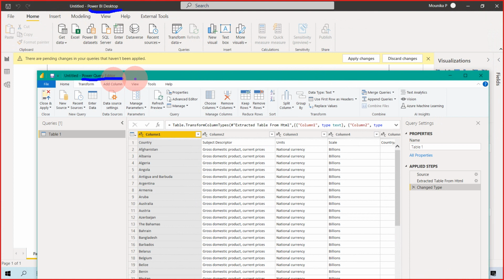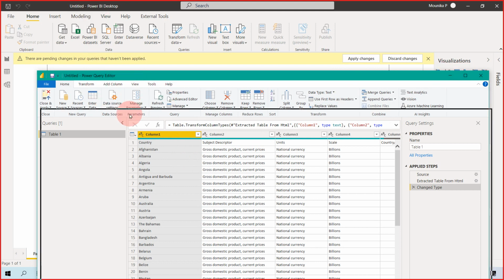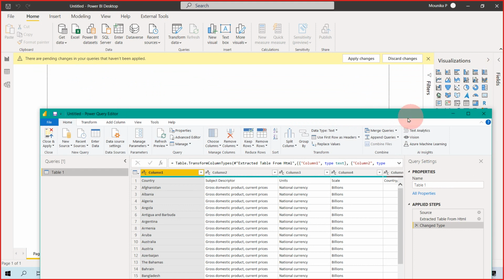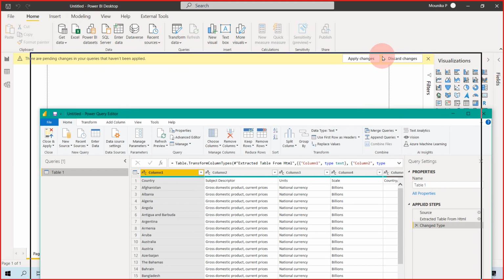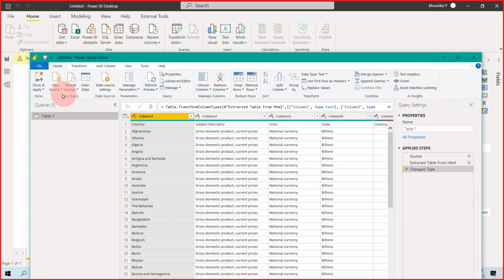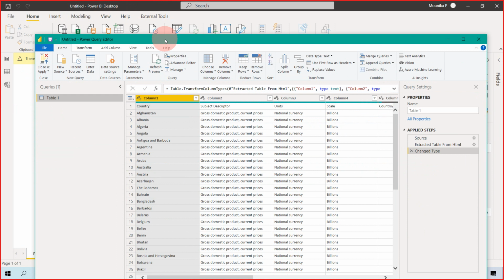We discussed Excel BI, Power BI desktop BI and MS BI. This is ETL. What is Power Query Editor? It is called ETL. So now I've connected to that Power Query Editor. We are yet to load into Power BI desktop, so nothing is there in the fields. But once I prepare and process the data, I can close and apply, and load the data into Power BI desktop. So this is purely useful for data preparation.